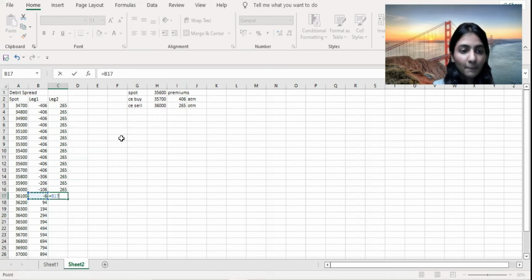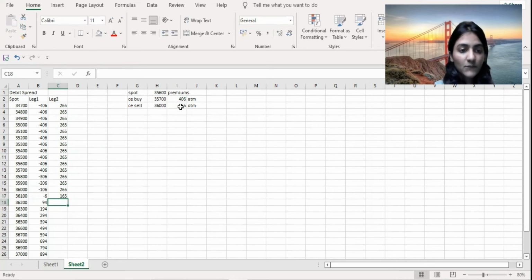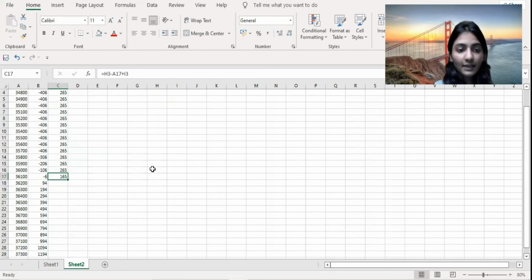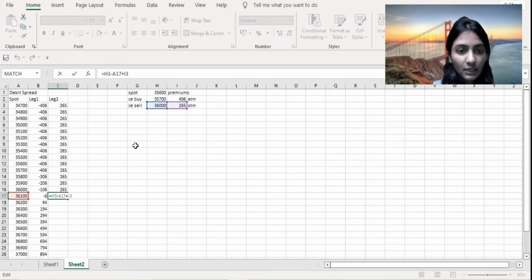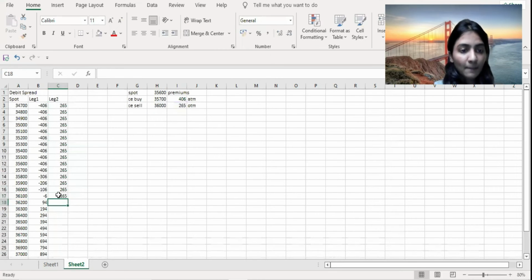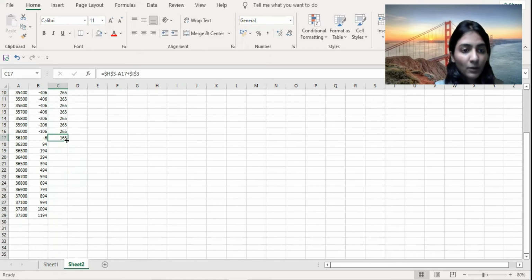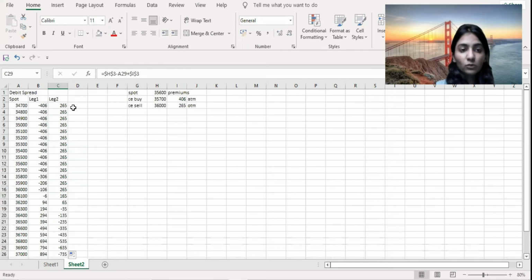So this would be your strike price minus the spot rate of the market plus the premium amount. Yeah. So basically, your profit is getting reduced over here. You can freeze the premium amount, and you can also freeze the strike price. Now you can bring this down, and yeah, you're making losses of up to 1,000 points for the leg 2,